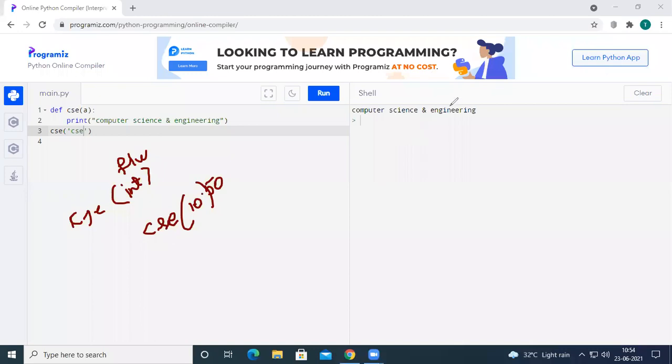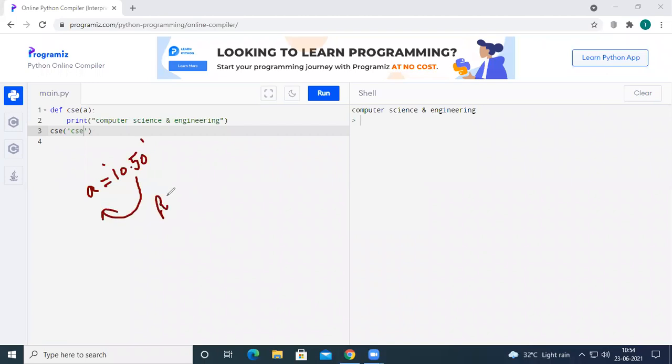But in Python, the case is quite different. We can simply declare a variable, and that variable can accept any type. The data type of the variable will be integer when we pass an integer value, float when we pass a float value, and string when we pass a string. The data type is determined by the value passed from the right-hand side. That's why by simply declaring a variable here, we can pass any value, and that will execute the body of the function. I think I am clear, and if you still have any doubts, you can text me.